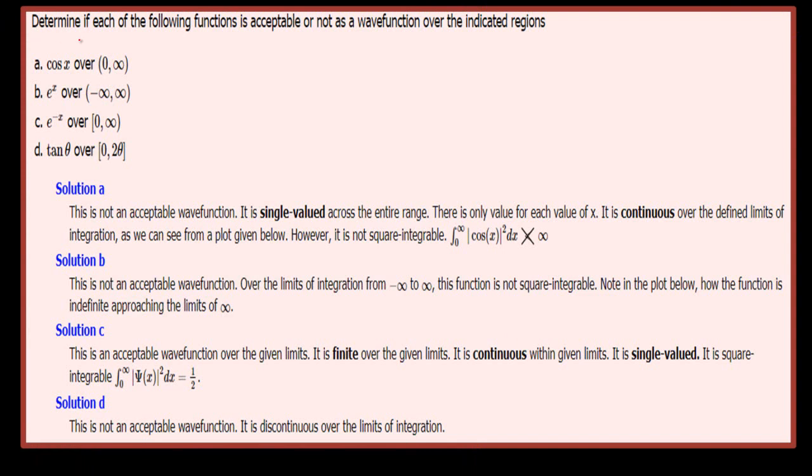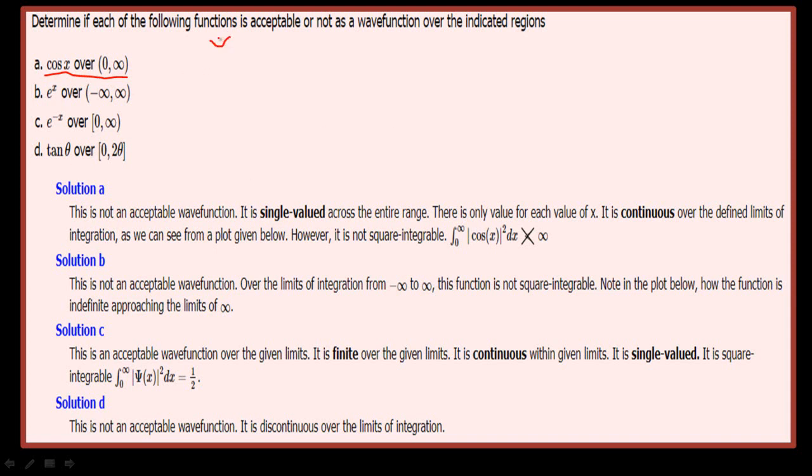Then another type of problem which can be asked on the acceptable wave function is, you are given a wave function, such as: determine if each of the following functions is acceptable or not as a wave function over the indicated region. Such as, say, suppose cos x over the region which is 0 to infinity. So here,